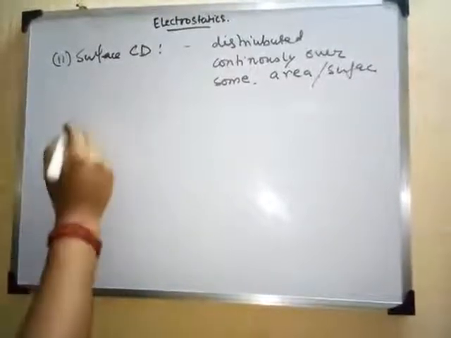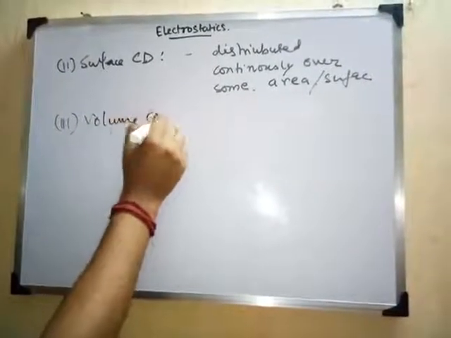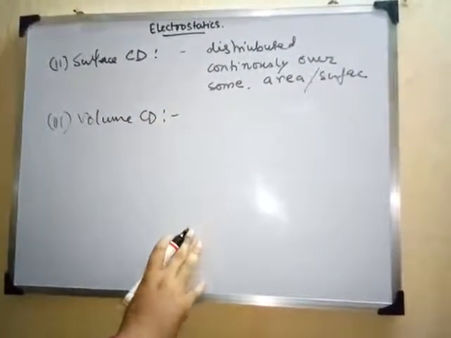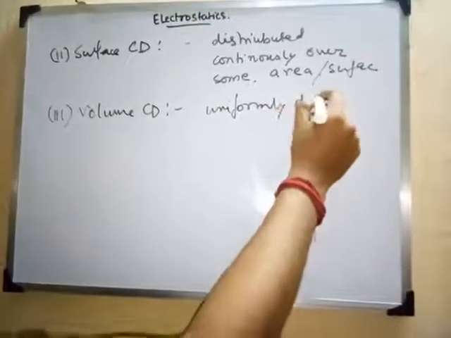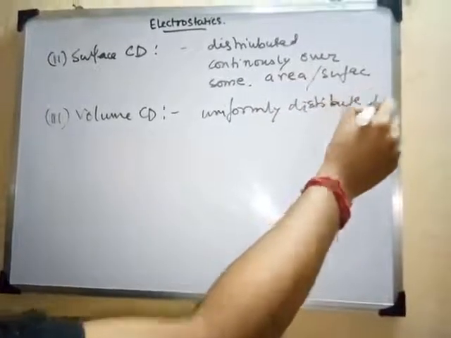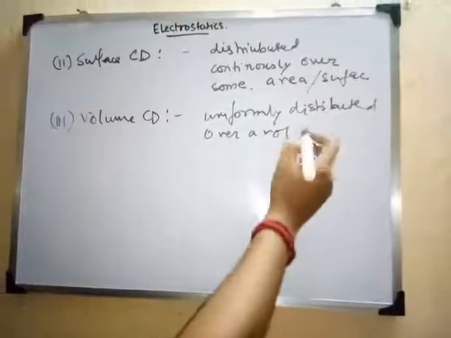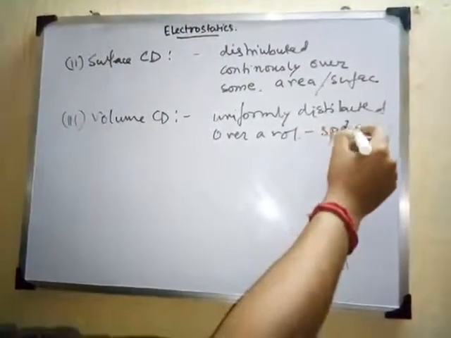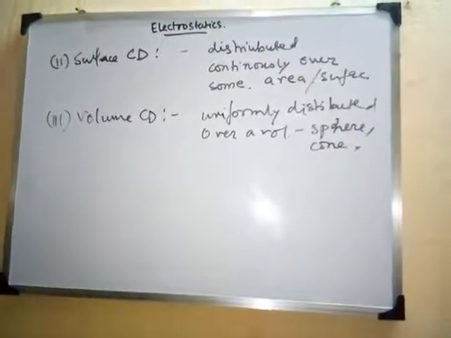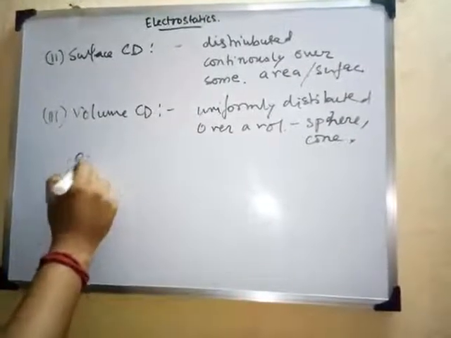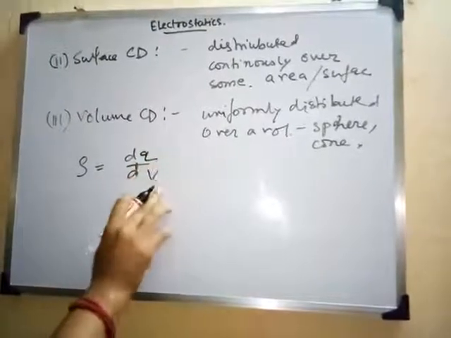So the next section is our volume charge density or volume charge distribution. So the concept is again same. It is uniformly distributed over a volume, right? A volume means it can be a sphere, it can be a cone, or any kind of volume. It can be a rectangular parallelepiped, any kind of volume. So we generally represent this as this equation, dq by dv, only v term will be there.